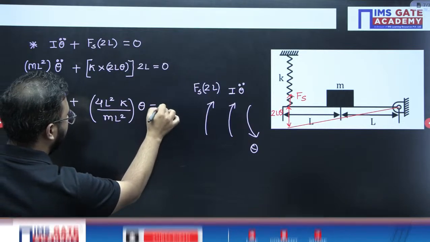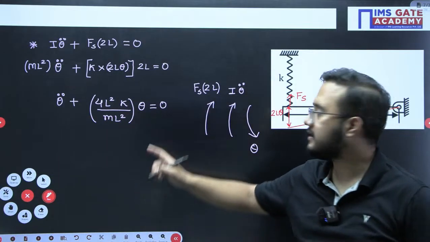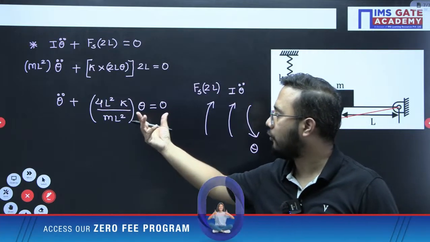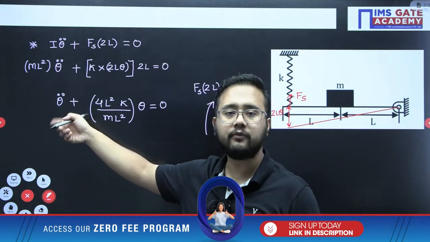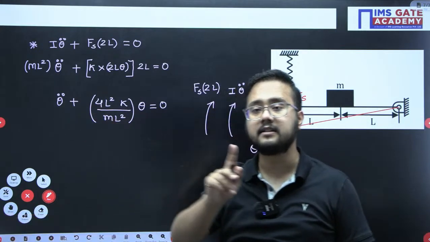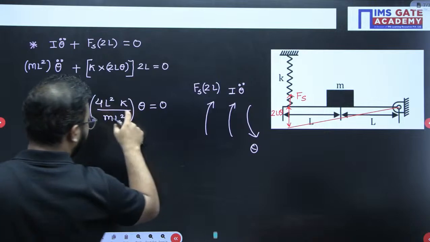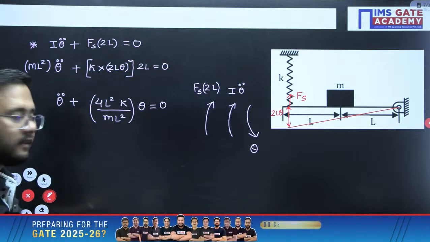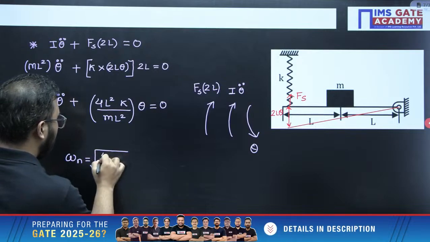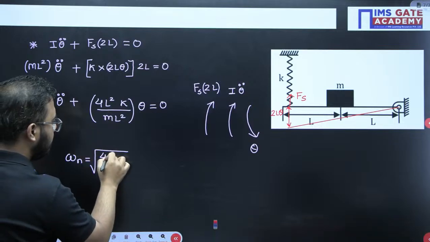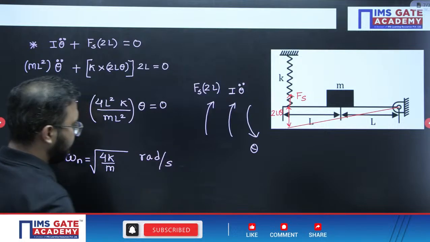into theta. Now, as I already mentioned, this equation is the standard format. Whatever coefficient you have with theta is omega n square, because the coefficient of theta double dot we have made 1. So whatever coefficient you have with theta would be omega n square only. So you can write finally omega n as under root, L square will get cancelled out, so 4k by m would be the answer for this particular case.